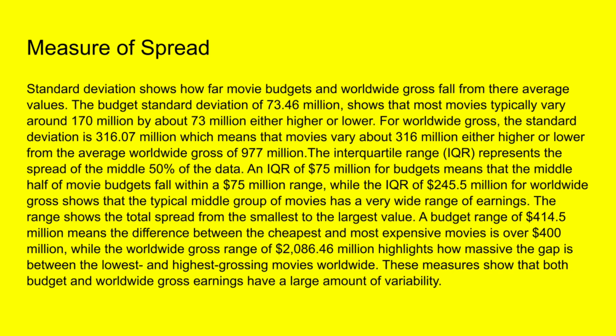The range shows the total spread from the smallest to largest value. A budget range of 414.5 million means that the difference between the cheapest and most expensive movies is over 400 million, while the worldwide gross range of 2.08646 million highlights how massive the gap is between the lowest and highest grossing movies worldwide. These measures show that both budget and worldwide gross earnings have a large amount of variability.